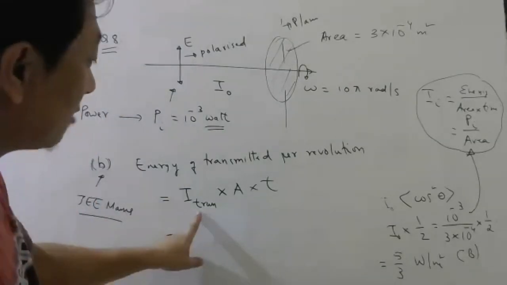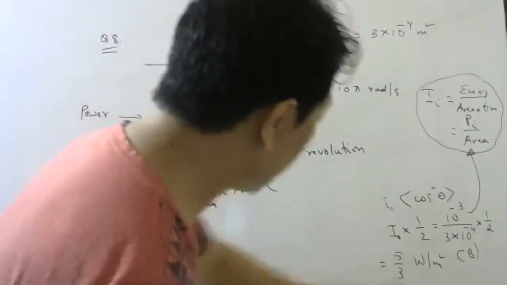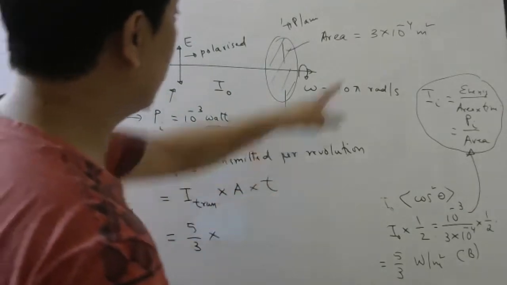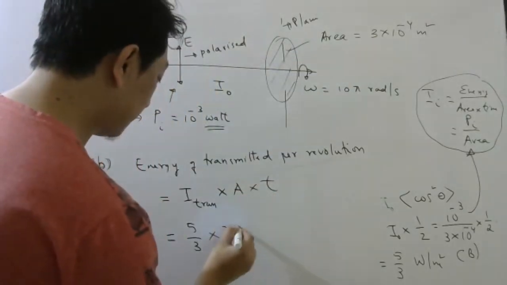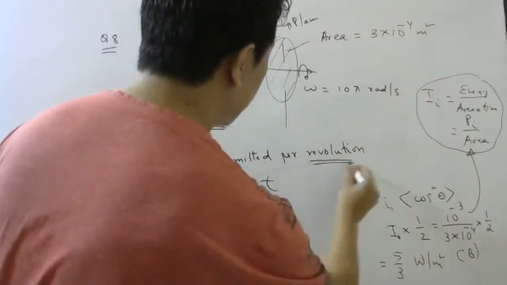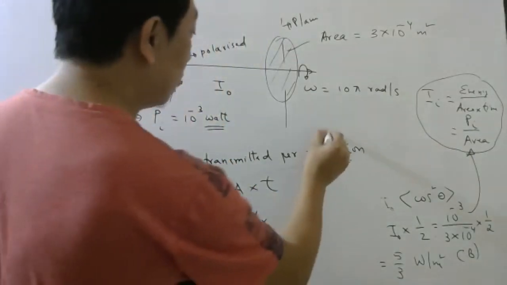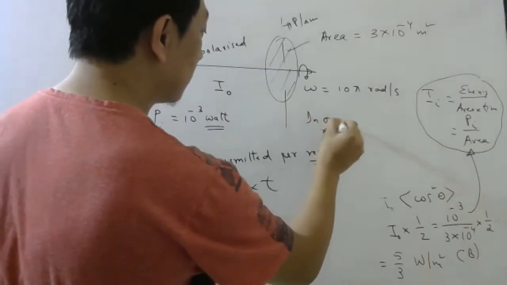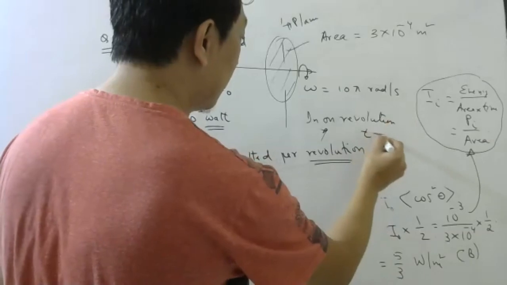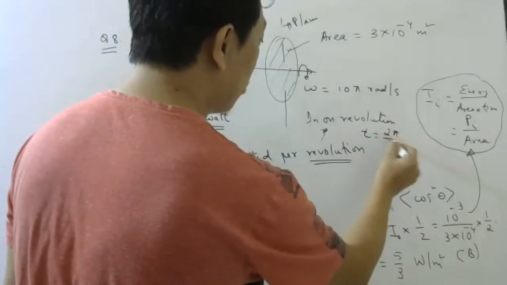So what is the transmitted intensity? 5/3. Area we already know. Time is what? Per revolution. In one revolution, time taken is 2 pi by omega.